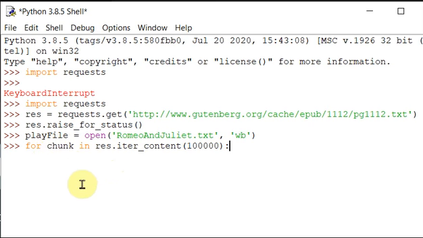Okay, so what are we going to do? We are going to get chunks of data. What is the size of that chunk of data? That is 1 lakh bytes. Okay, so that is what you're passing here to iter_content. So the iter_content method, at every iteration, is going to get us this many bytes of data. Okay, so next is playwright.